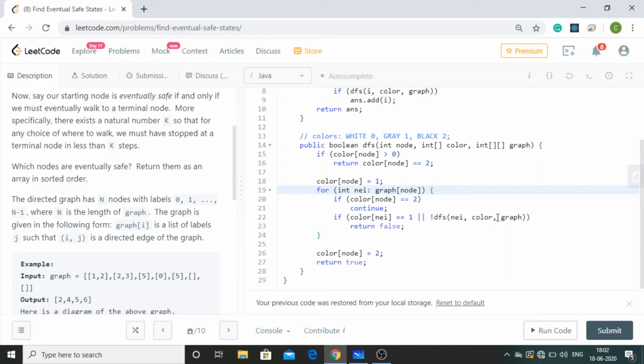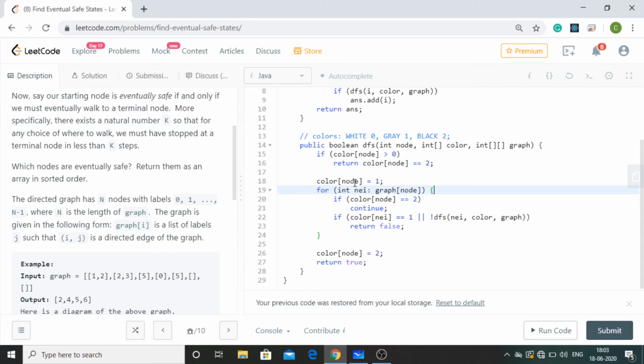So in this if condition, I'm just checking whether that is equal to 1 or that is equal to 0. So if that is equal to 1, then this condition is going to be false, and that is why we are going to return false, and that is not going to be included in the output list. But if this is true, that means color of node is equal to 2, then we are going to include that. Okay, so that is how this function is working.